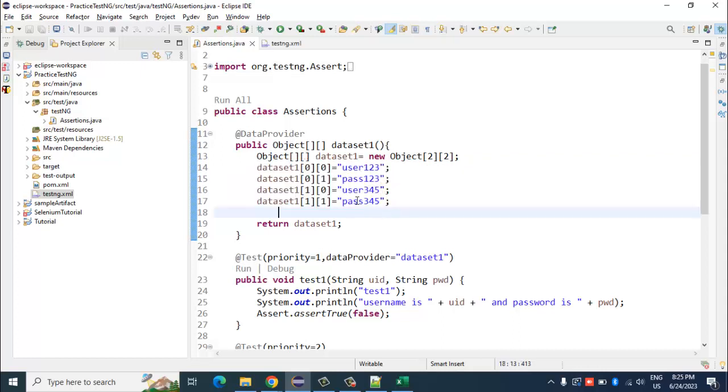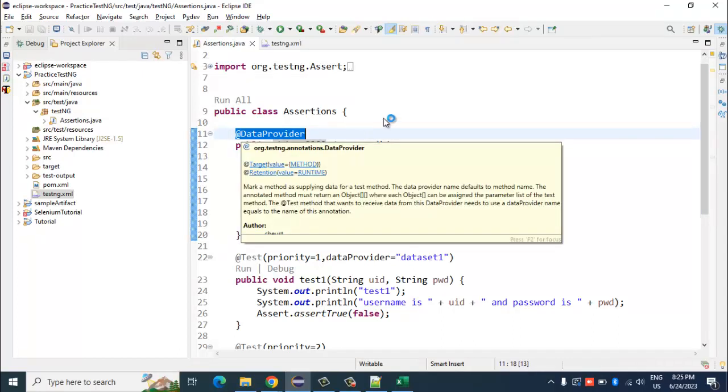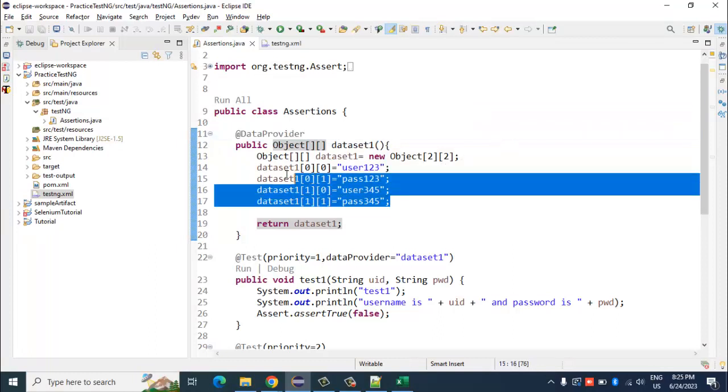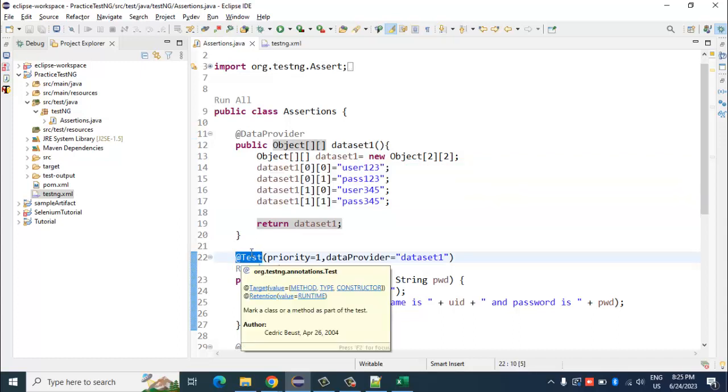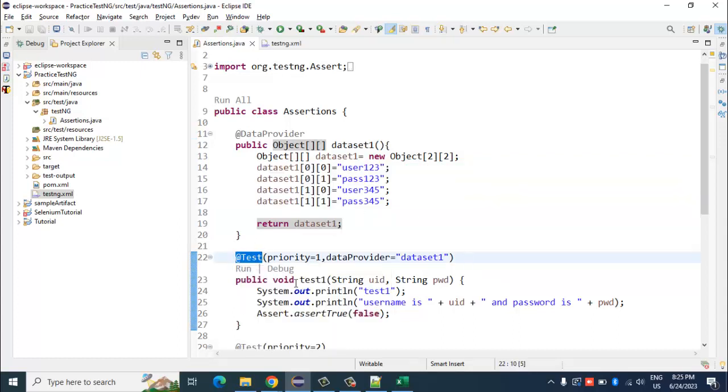Okay, so in the previous session we had seen how to parameterize using the Excel sheet. This is another way using a TestNG annotation called DataProvider, where you can store your test data and iterate through that data provider for a particular test annotation, and that many times that particular test annotation or the code inside it would be executed.